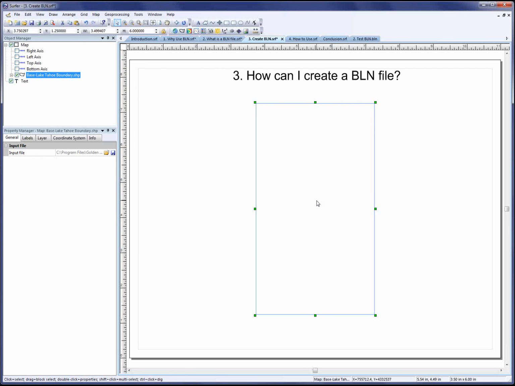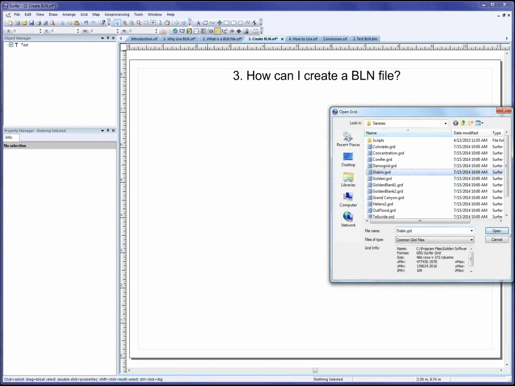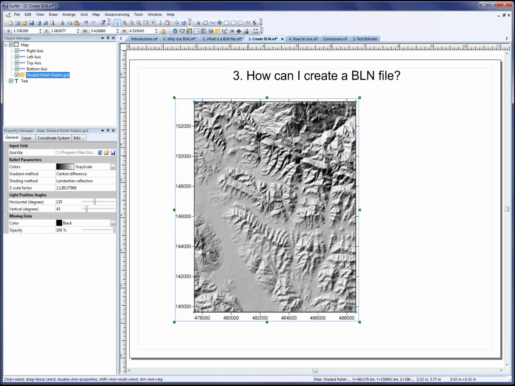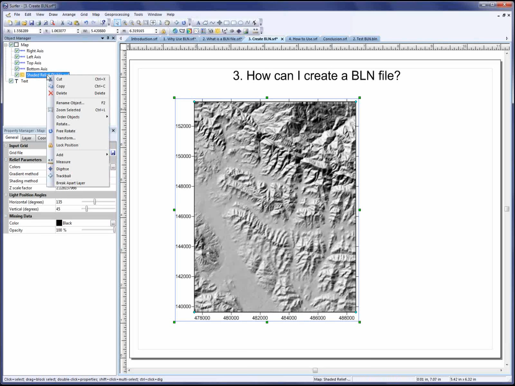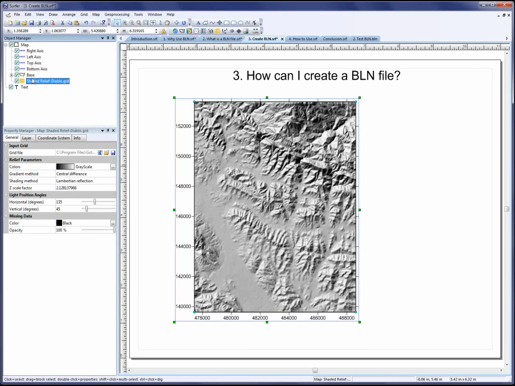Now the second method to create a BLN file is if you don't have the boundaries in another file format. Another option is to simply draw them over an existing map and then export the drawn objects to a BLN file. For example, let me create a shaded relief map. All right, so I have the shaded relief map here. Let's say I want to draw some polygons on it to blank for later on. I'll right-click over the map and click Add Empty Base Layer. Now you can see the new base layer, which is empty, added to the map.